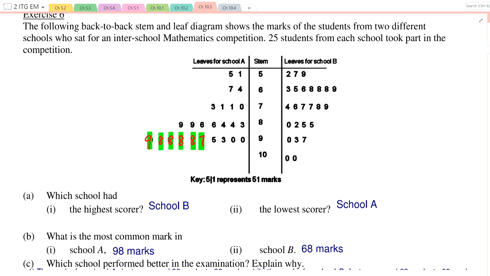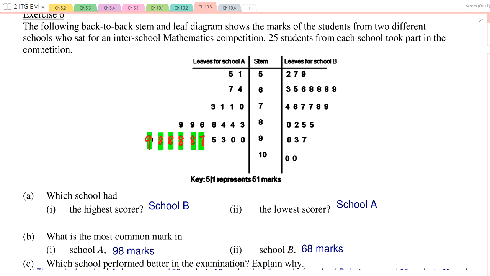But it seems like all of you had that idea, but you refused to choose school B as the better school. Instead, you felt that, hey, you only have two people scoring 100 for school B. Whereas although I don't have people scoring 100 marks for school A, I've got a lot of them scoring 80 plus and 90 plus. Is that what you're thinking? That's why you feel that school A did better. Yeah, then you're right. Okay? Generally, it is quite clear that school A did better.